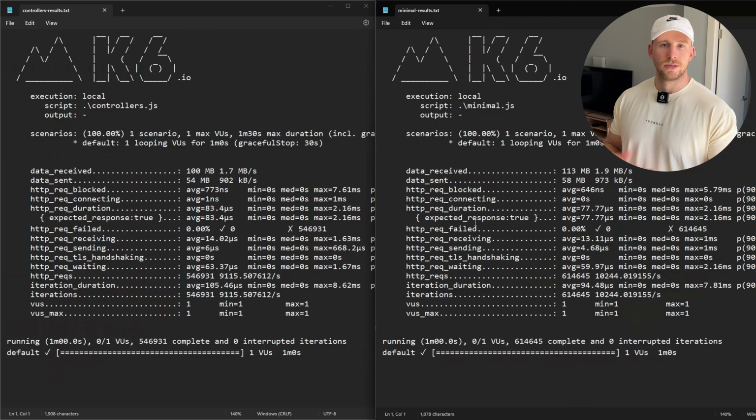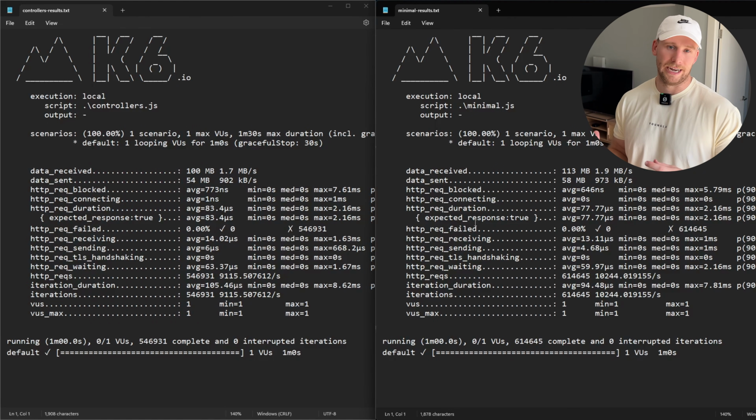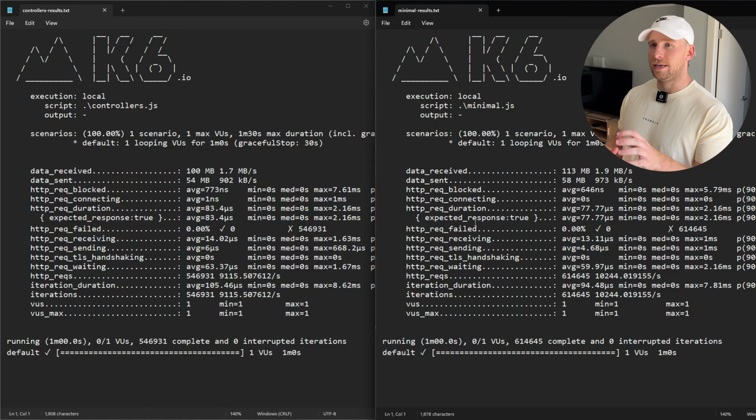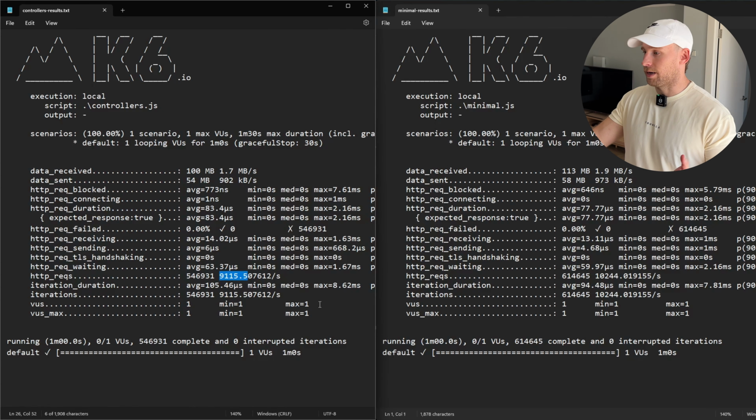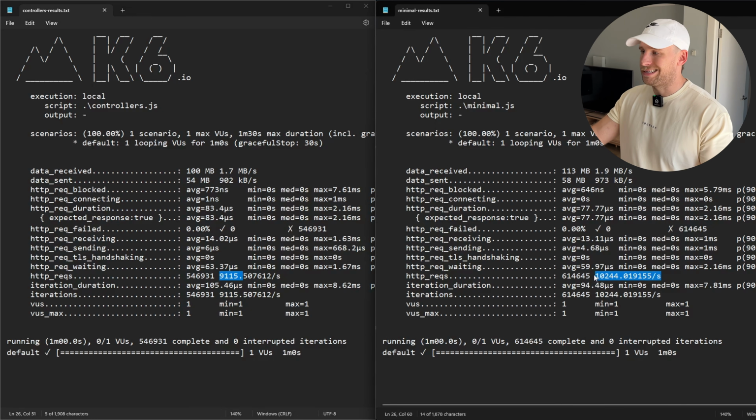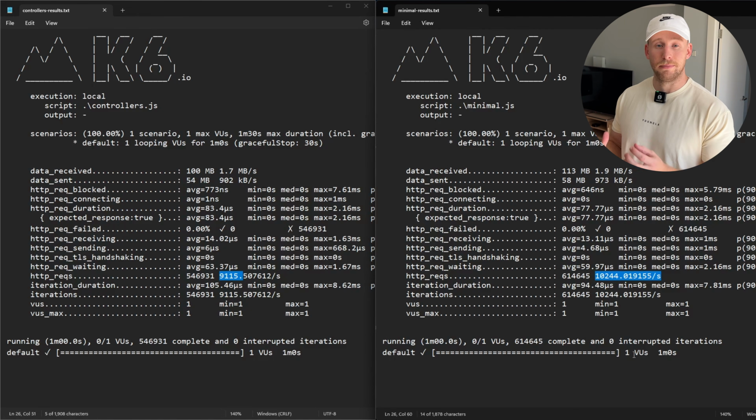Now let's talk about performance using minimal APIs versus controllers. So I ran a test using k6 and I ran the test 3 times just to avoid any cold start problems. So what we can see here is we have controllers on the left, minimal API on the right. One important thing to note is our HTTP requests per second. You can see our controllers hit around 9,000 requests per second. And that's pretty good, right? That's pretty fast, 9,000 requests per second, where our minimal APIs hit around 10,000 requests per second. So as you can see, minimal APIs are faster, all while writing less code.